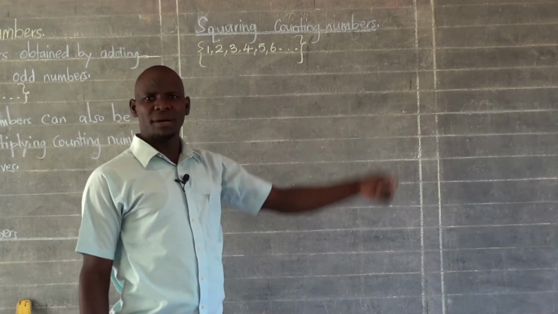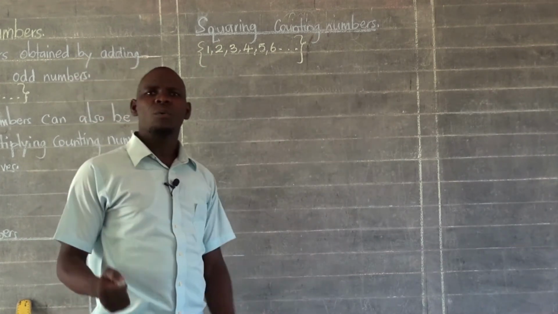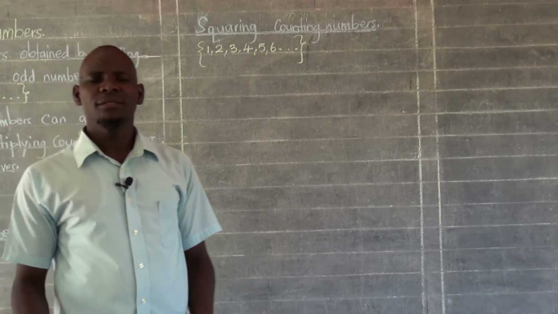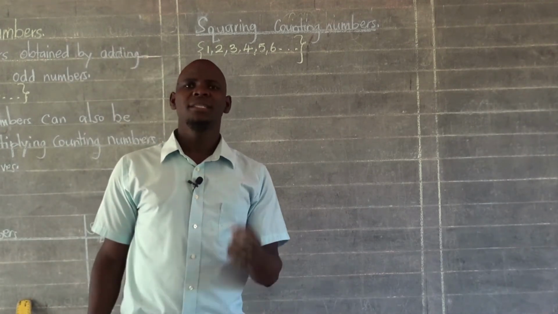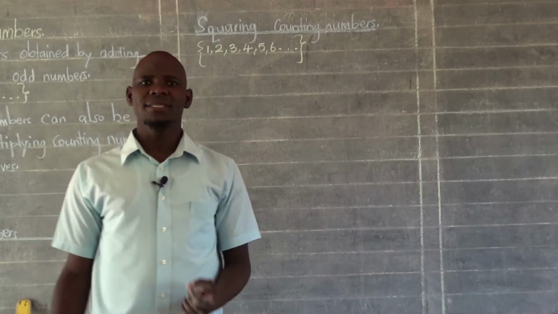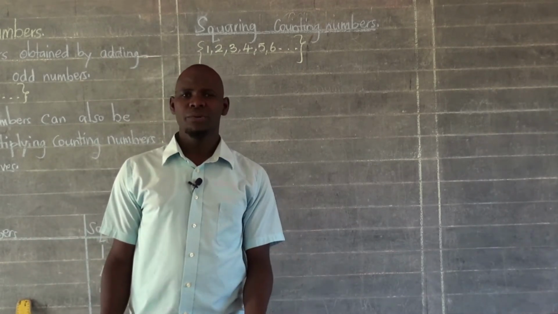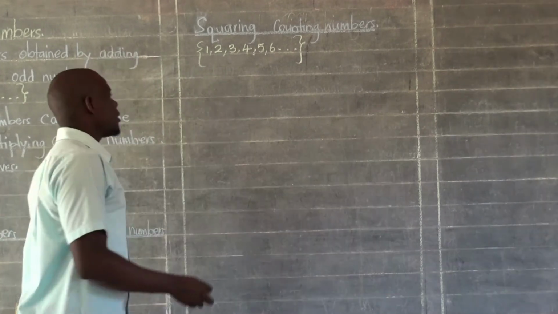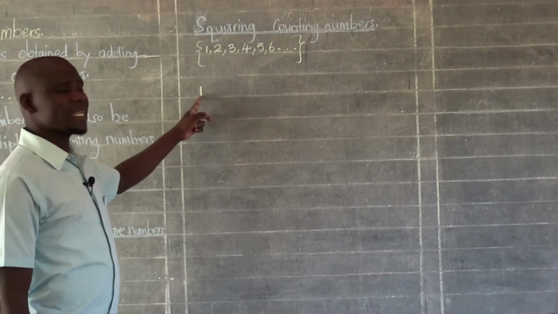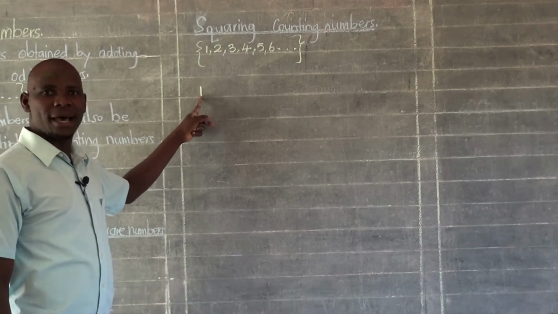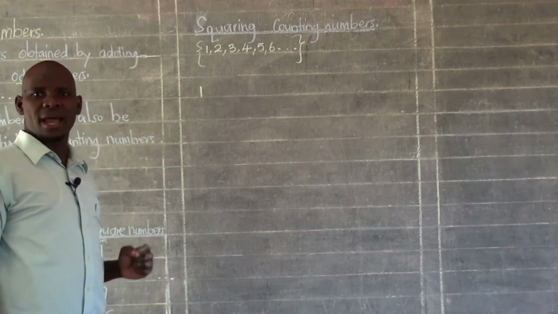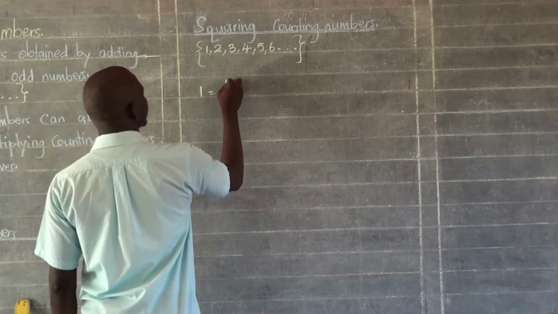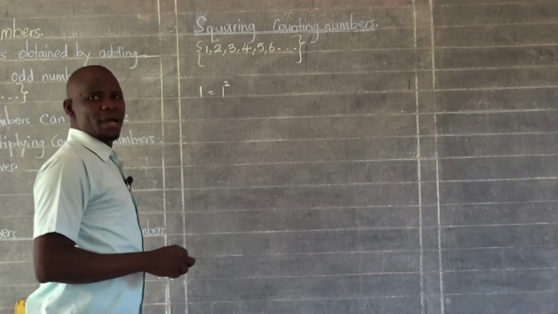It is as simple as squaring counting numbers. We have counting numbers here. We are just going to square them. What does squaring a number mean? To find the square of a number simply means to multiply that number by itself. Are we together? We are going to multiply those numbers by themselves. To find the square of this number, we square it like that.